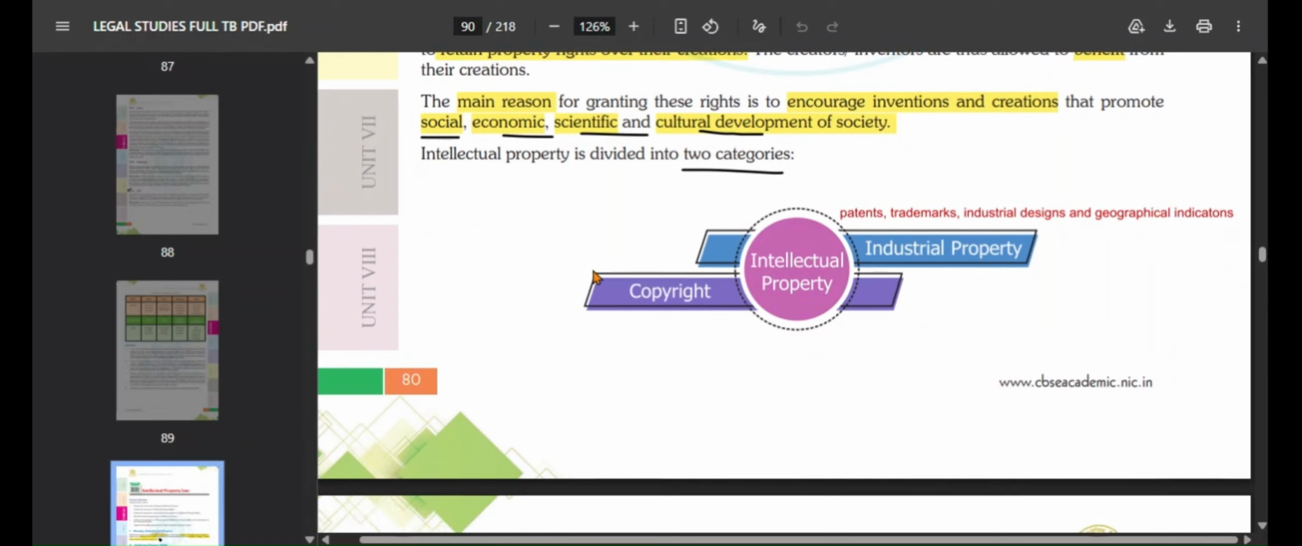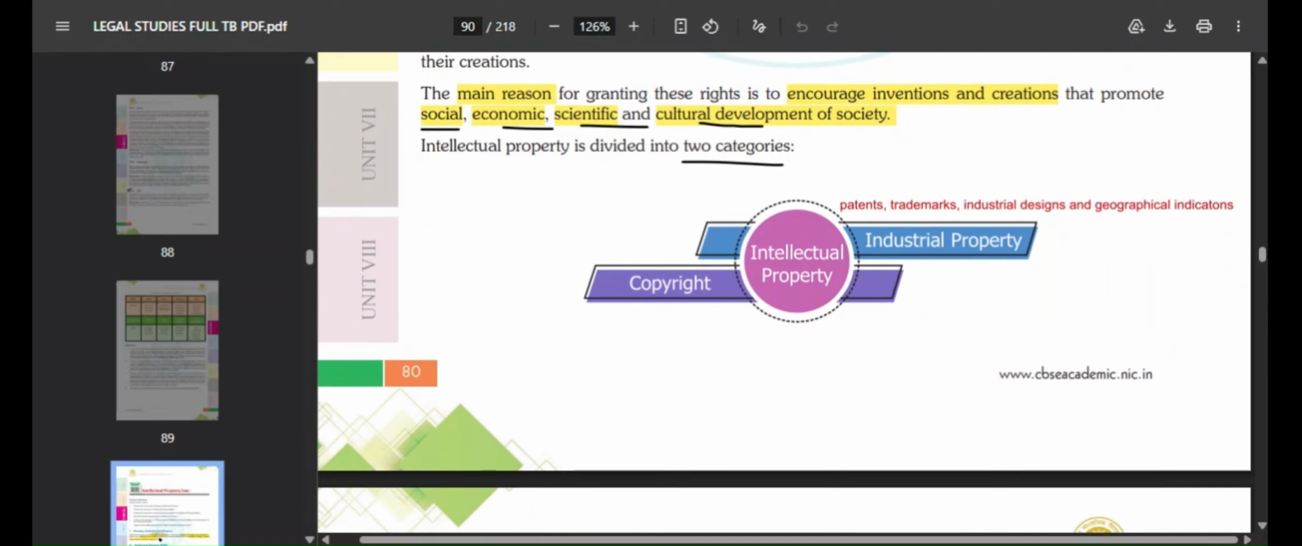Okay, next we are moving to a very important segment of this chapter. Your intellectual property is basically divided into two types. First you have your copyright and you have your industrial property. Copyright basically includes all the literary and artistic works, whereas industrial property consists of four main things: patents, trademarks, industrial designs, and geographical indications. All of these we are going to study in the later sections of the chapter.